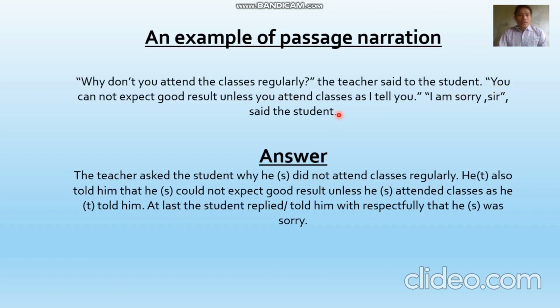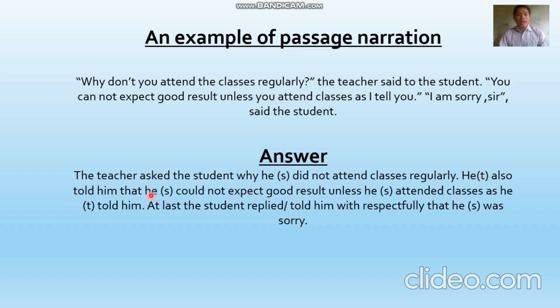Next line: "You cannot expect a good result unless you attend classes as I tell you." The sentence is told by the teacher. So before using the reported speech, we have to use a reporting verb. I am using the subject "he" here, which means the teacher, in brackets.